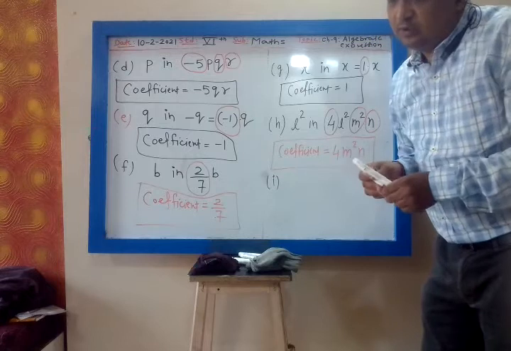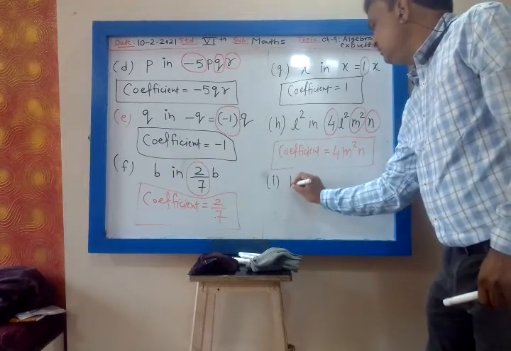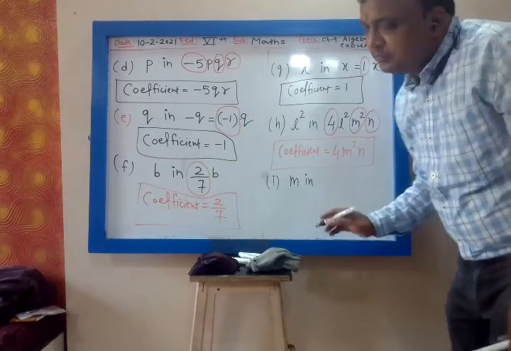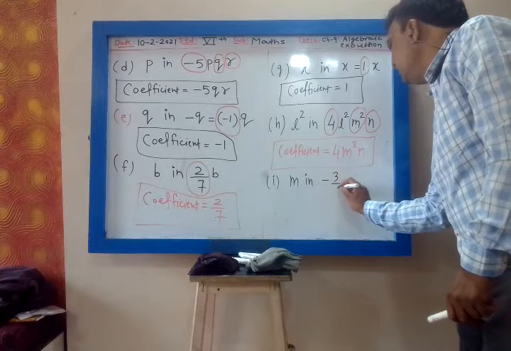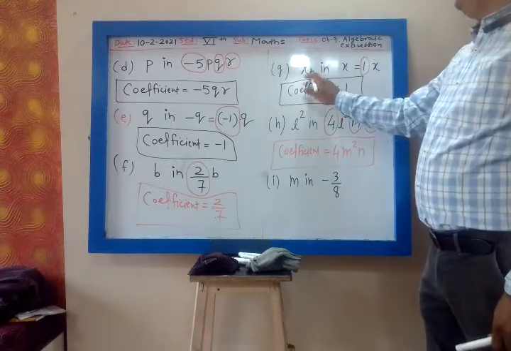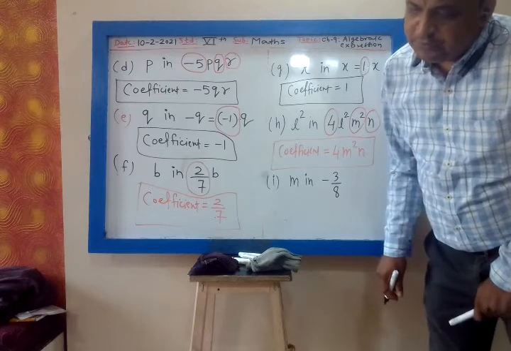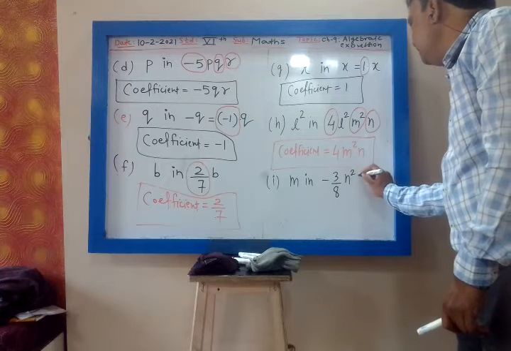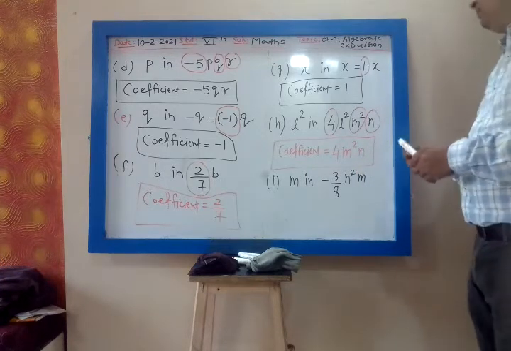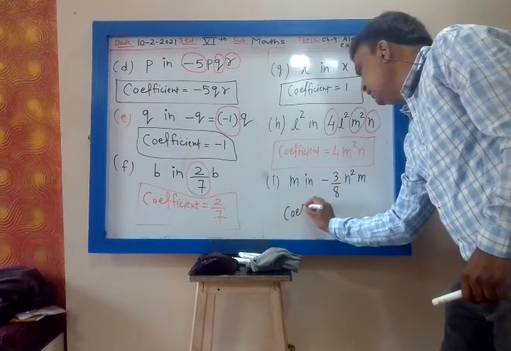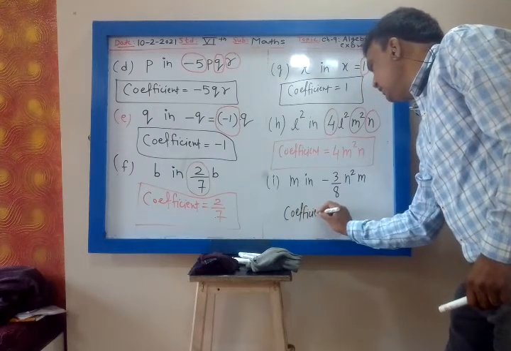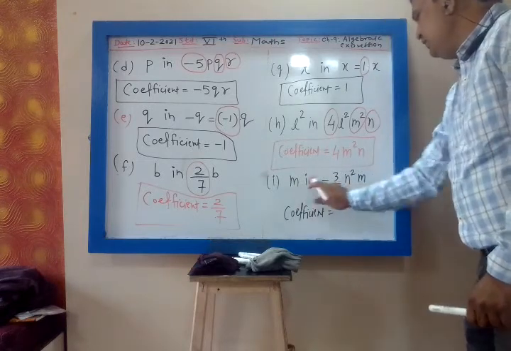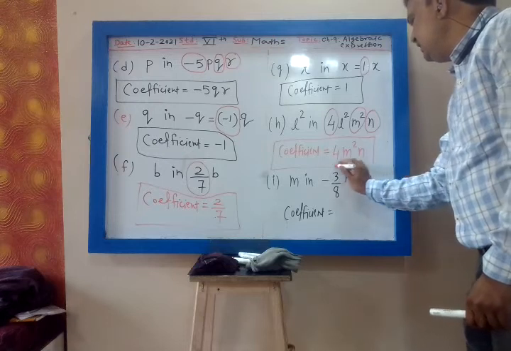Then I, the coefficient. You read the question. The coefficient of M in minus 3 upon 8 N square M. You want to find the coefficient of M. So what is that? Tell me. M I will hide, and this is the remaining.